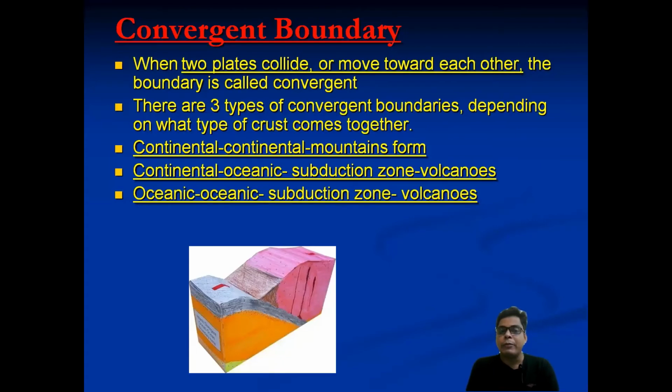So a convergent plate boundary is when two plates collide or move towards each other, and the boundary is called the convergent. There are three types of boundaries, perhaps you know, depending on the crust coming together. The first is continental and continental, which forms mountains. When one continental plate and another continental plate come to each other, that time the formation of mountains occurs.